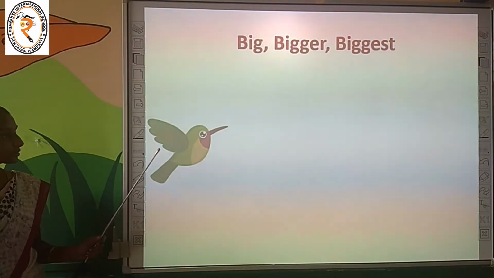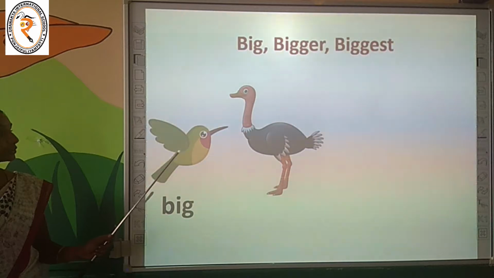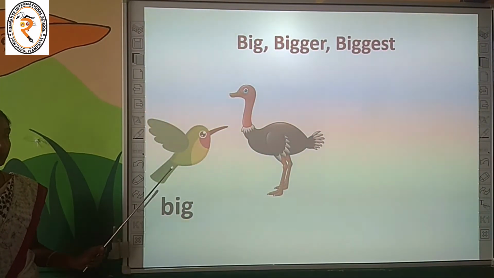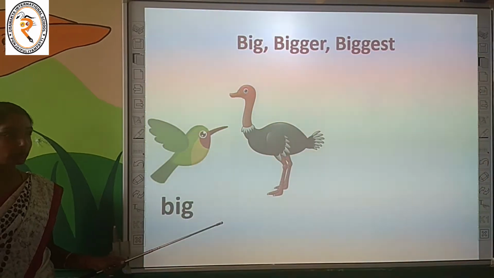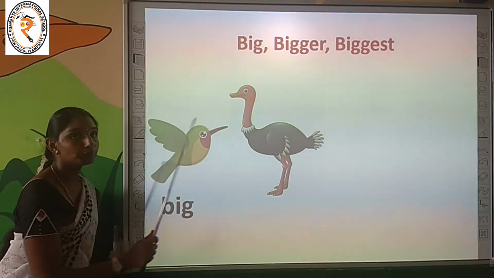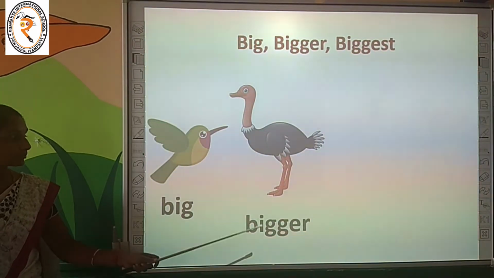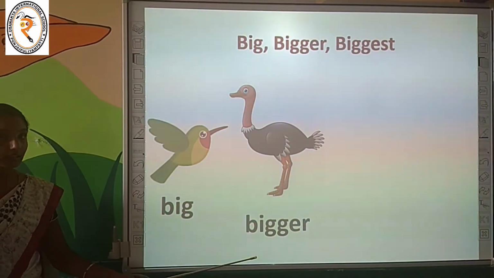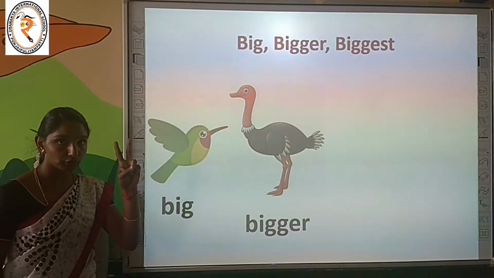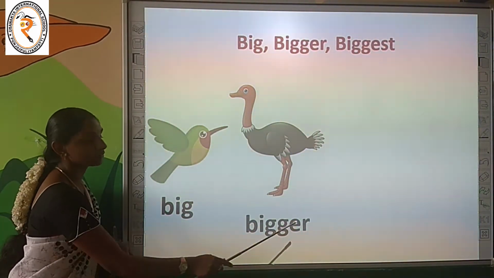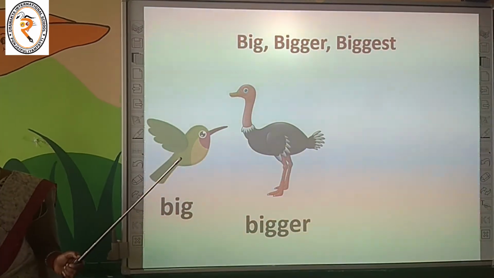Okay, now what is it, children? Parrot. The parrot is big. Now we are going to compare an ostrich with the parrot. What is the answer? How many things are we comparing? Now we are comparing only two birds. Then what is the answer? Can you guess? Yes, the ostrich is bigger. Why are we saying bigger? Because we are comparing only two things. If we compare only two things, we have to use the word bigger by comparing their size. Okay, keep that in your mind.